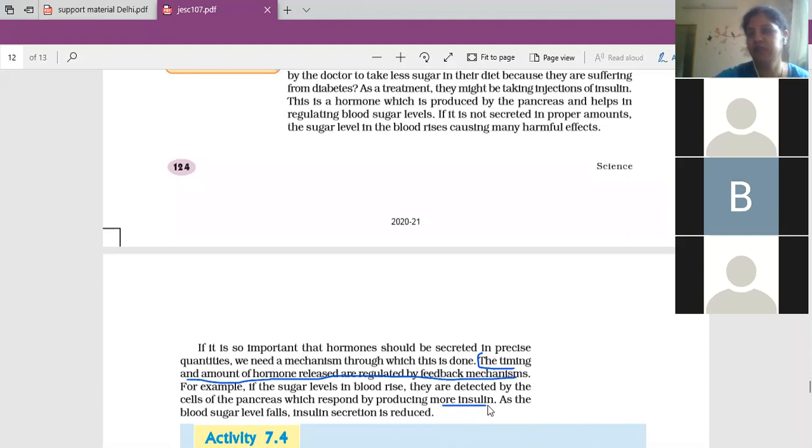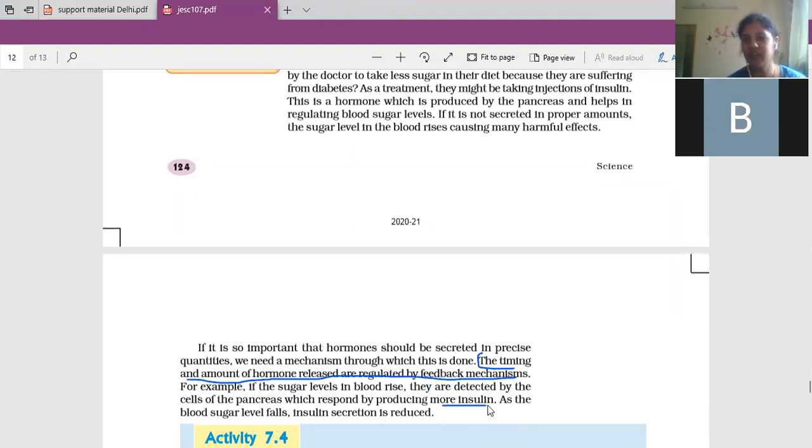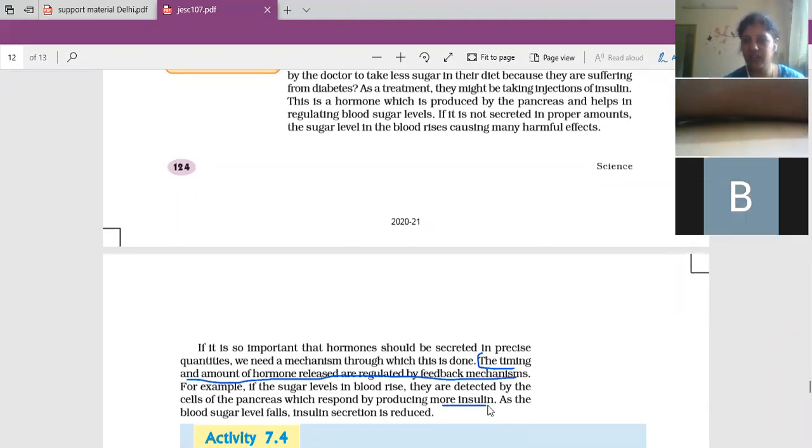What is the response given? Production of insulin. What will insulin do? It increases the insulin, not reduces. If the blood sugar level increases when we eat, immediately the sugar in the blood... Sugar means not the direct sugar we are eating. Glucose is called sugar, so all this glucose is considered as a sugar.